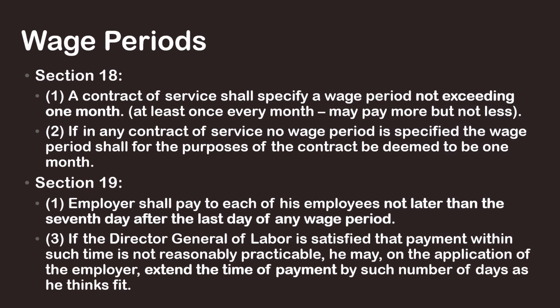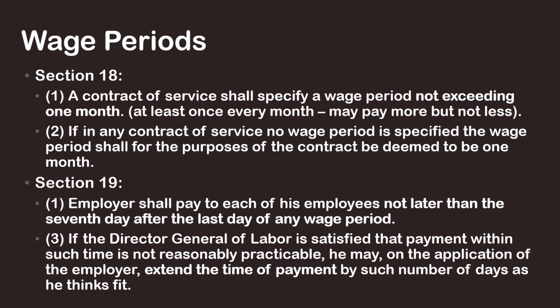For wage periods, Section 18 defines wage periods as: a contract of service shall specify a wage period not exceeding 1 month. It is at least once every month; the employer may pay more often but not less. If in any contract of service no wage period is specified, the wage period shall for the purposes of the contract be deemed to be 1 month.